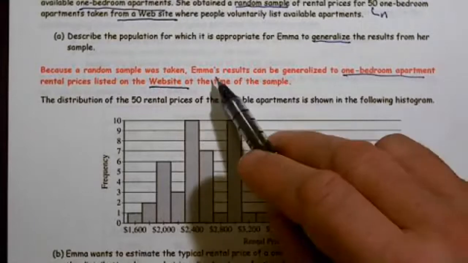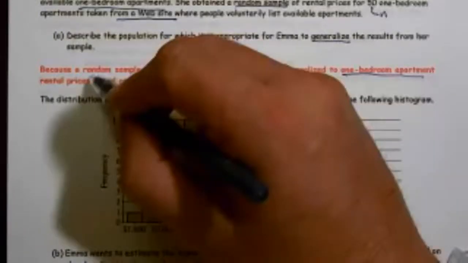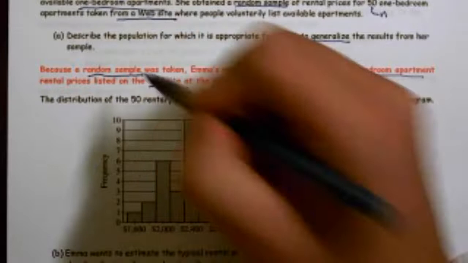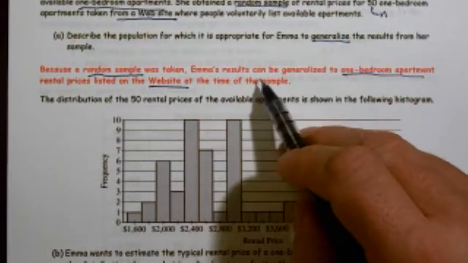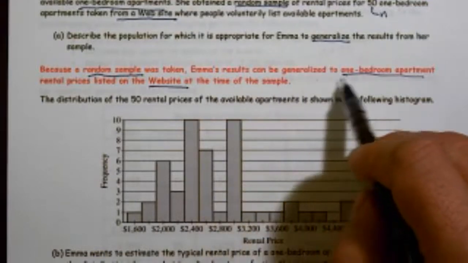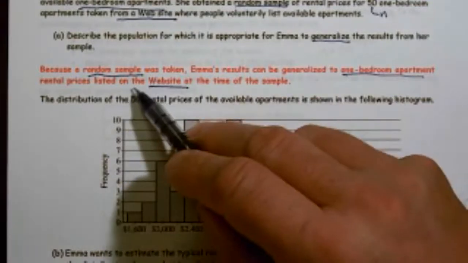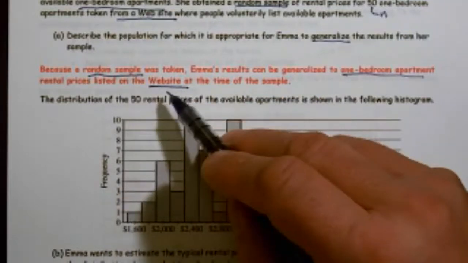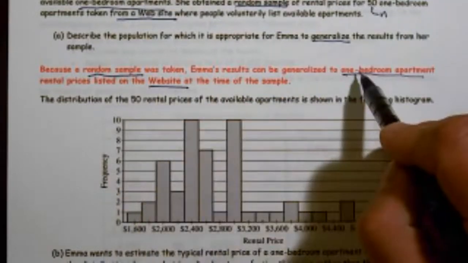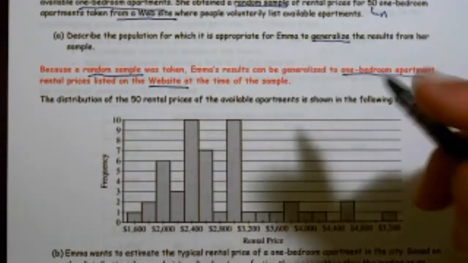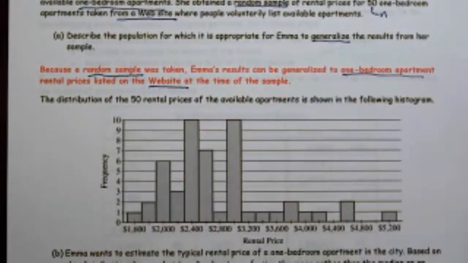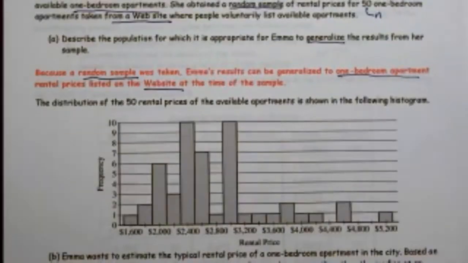Because a random sample was taken, and by the way, we have to address the fact that we took a random sample because that's why we can generalize. Without that, we're kind of limited. We shouldn't be doing it. So Emma's results can be generalized to 1-bedroom apartment rental prices listed on the website. So I needed to actually address all 3 of those things. All right, so that's part A of this. That's helpful, but that won't get you the full point yet.